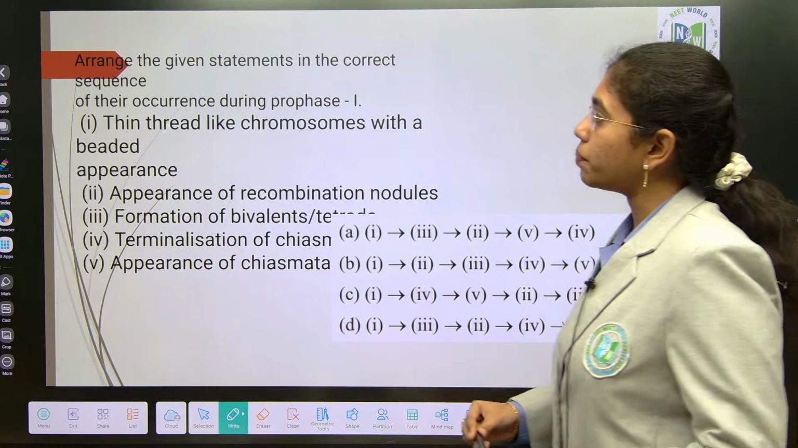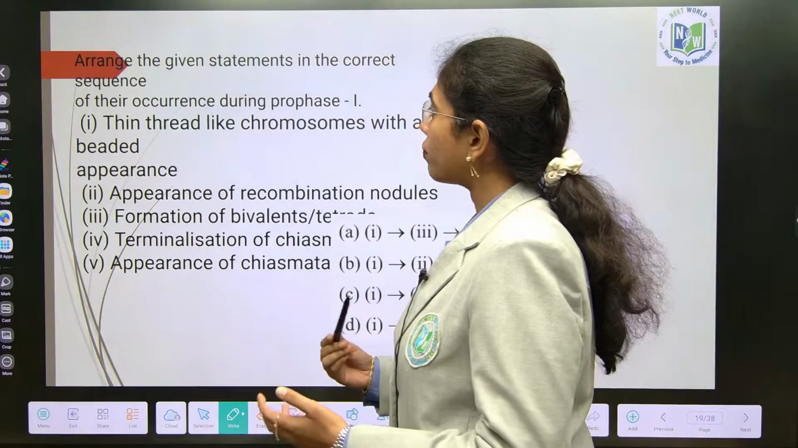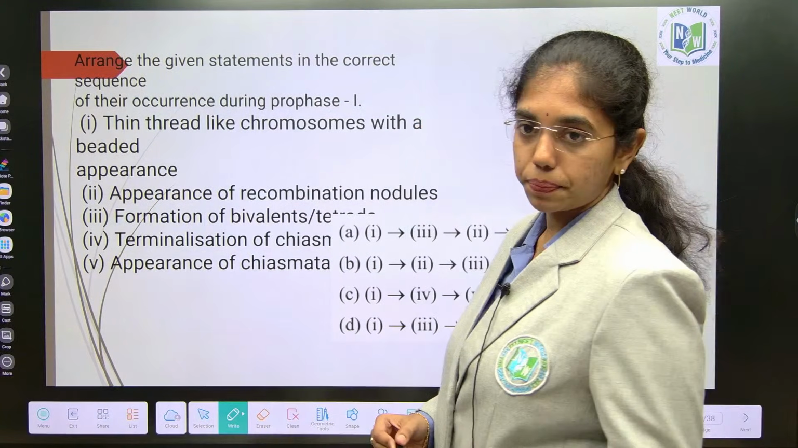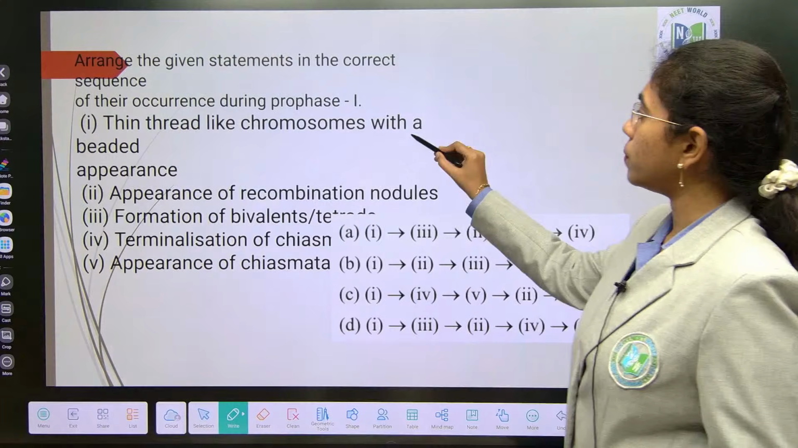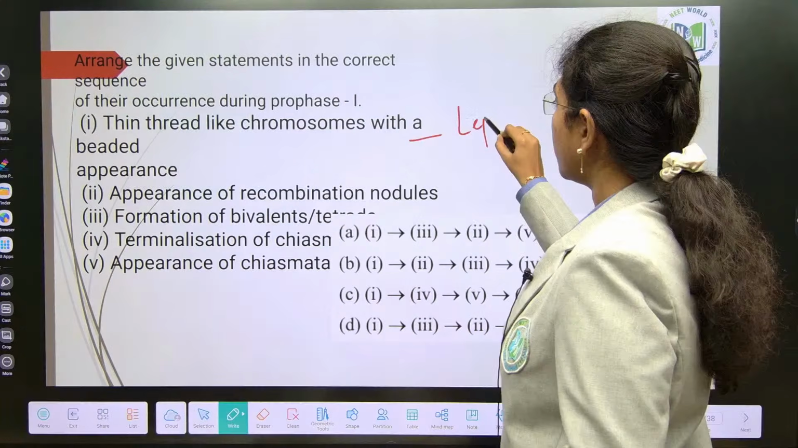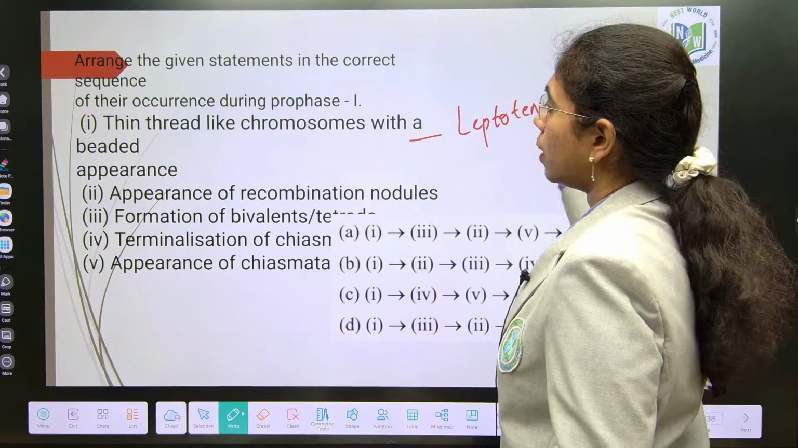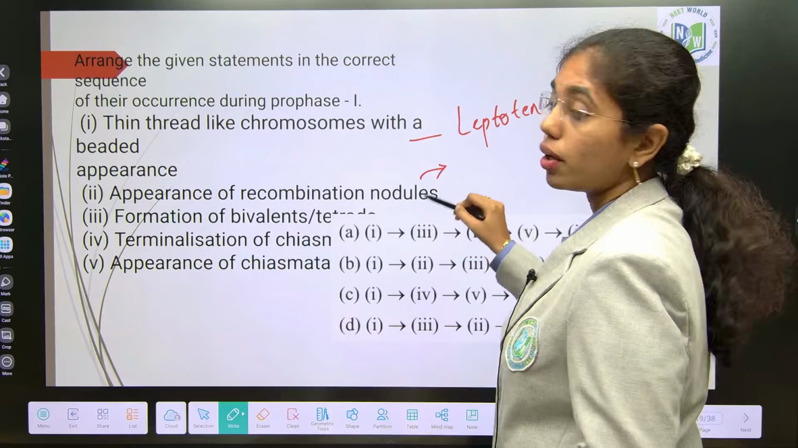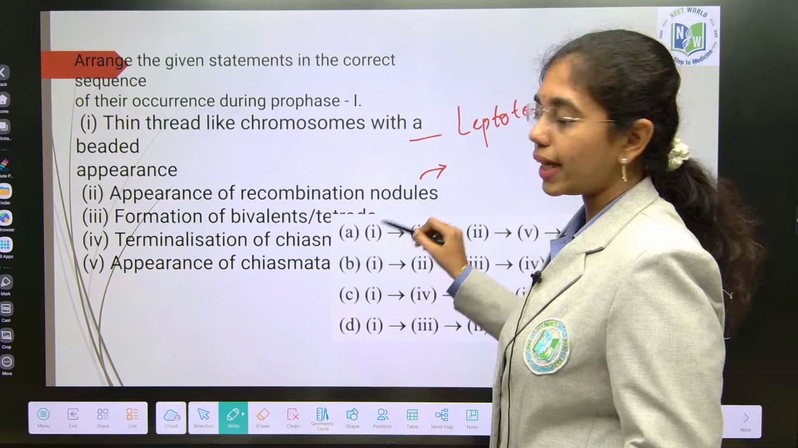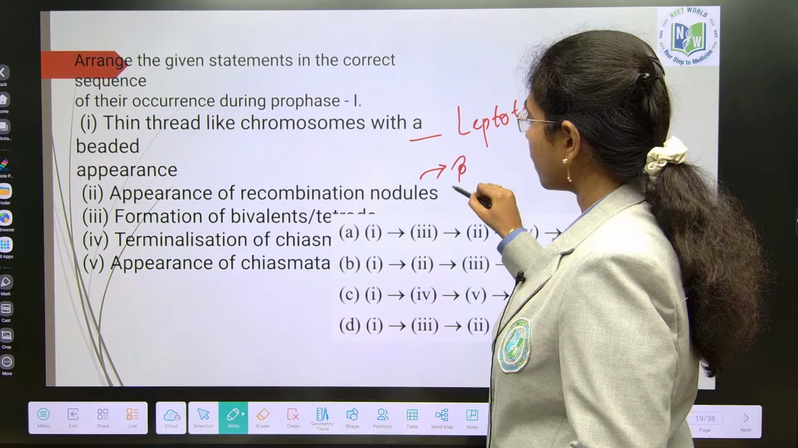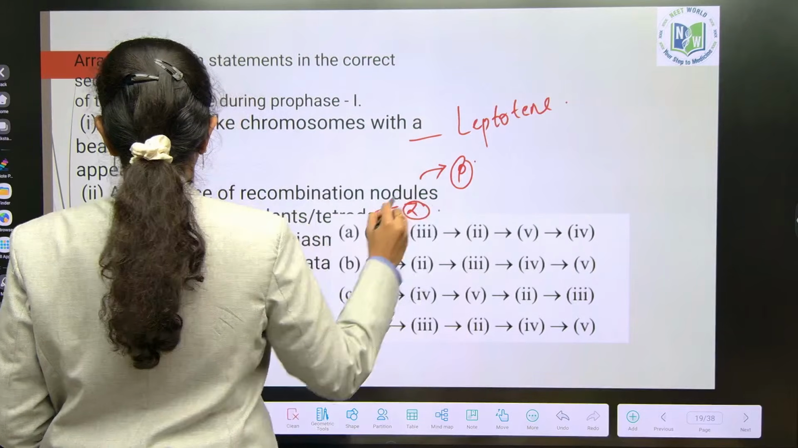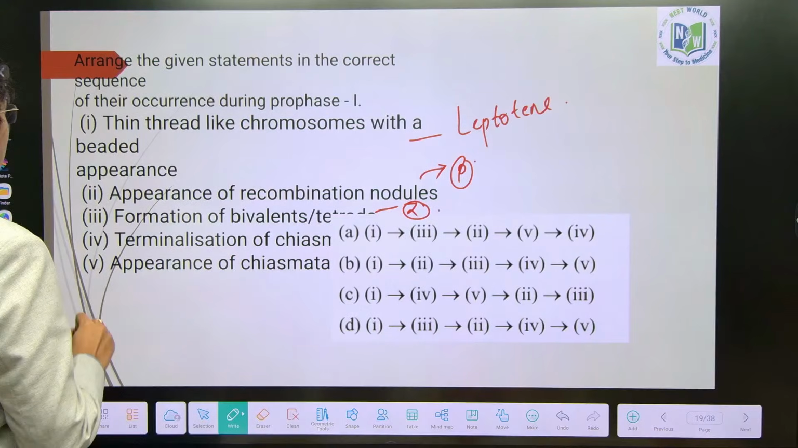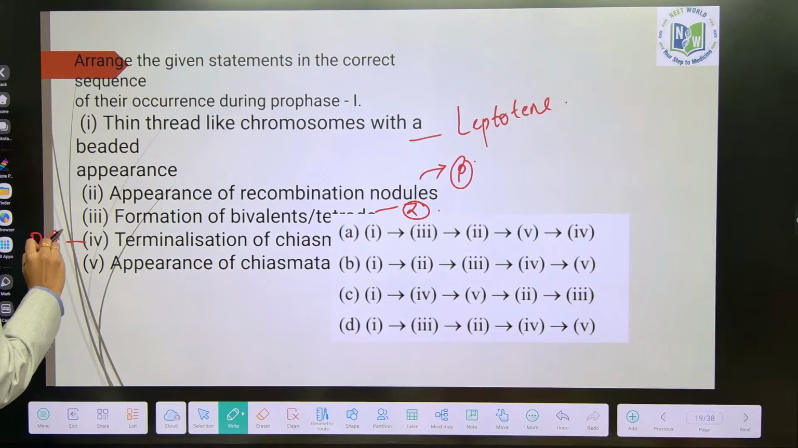Arrange the given statements in correct sequence of their occurrence during prophase 1. Thin thread-like chromosomes with a beaded appearance occurs in which stage? Appearance of recombination nodules, pachytene. Formation of bivalent tetrads, terminalization of chiasmata, appearance of chiasmata.